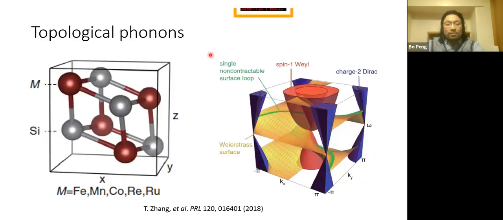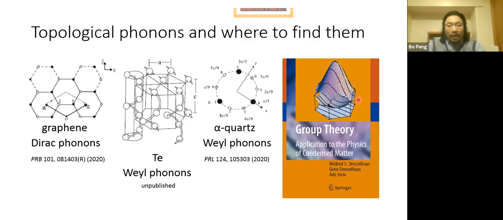And the first material realization of topological phonons was actually proposed by our collaborators 22 years ago. And in that material, the phonon bands have certain degeneracies, forming double Weyl phonons and also Dirac phonons. And actually, if we dig more into all these vibrational modes and their degeneracy, even certain group theory textbooks already provide enough examples of these topological features.